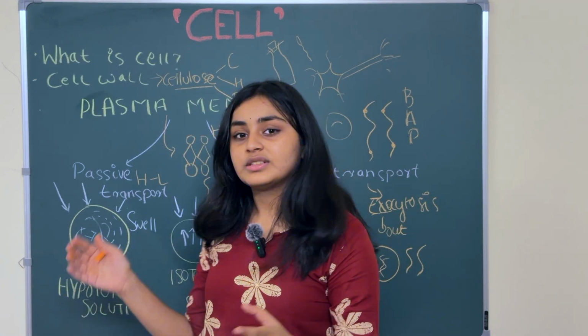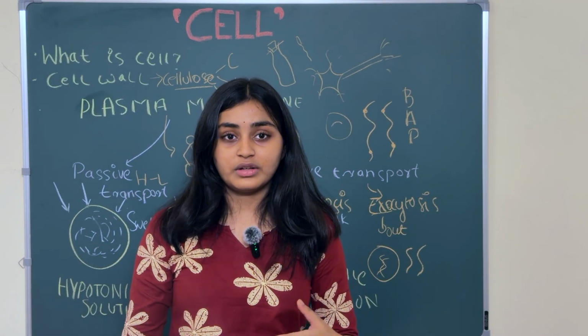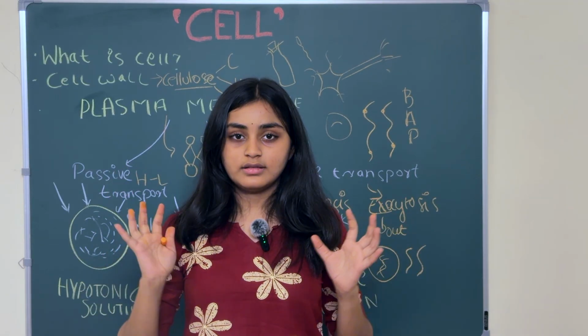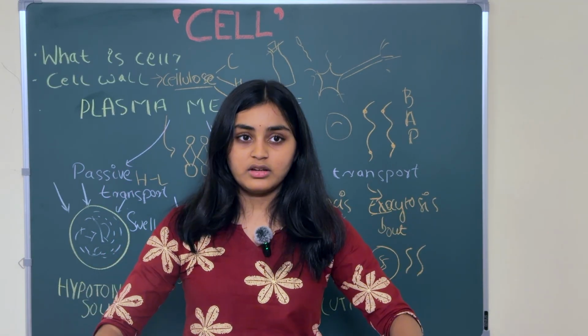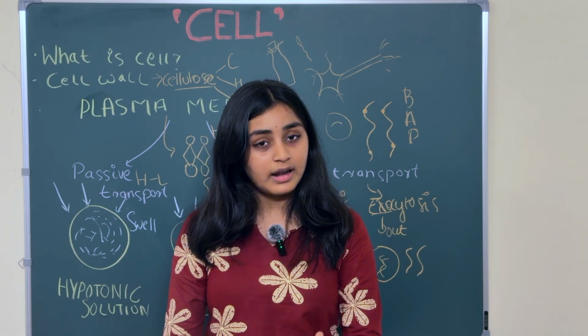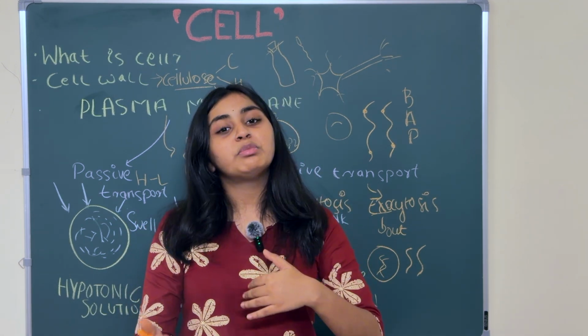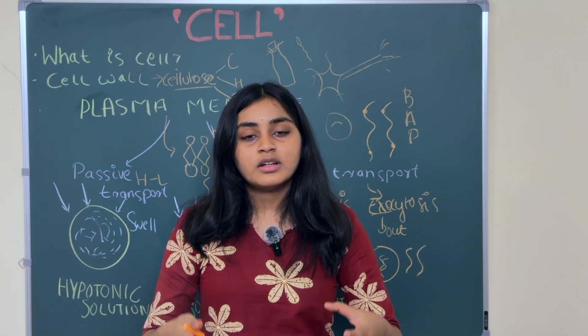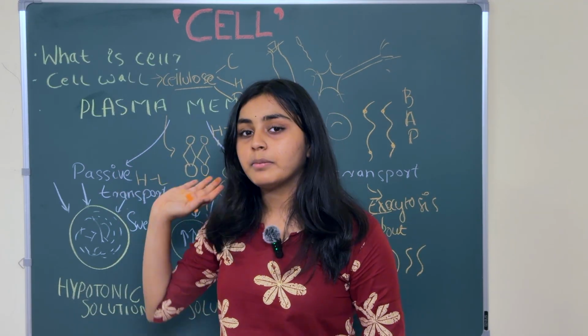Let's take a quick revision, just take a glance at it again. The school was our cell. The school wall is our cell wall. The gate is our plasma membrane. Our plasma membrane only lets a few people get inside and a few people get outside. So this way you can imagine our cell wall, cell and plasma membrane.